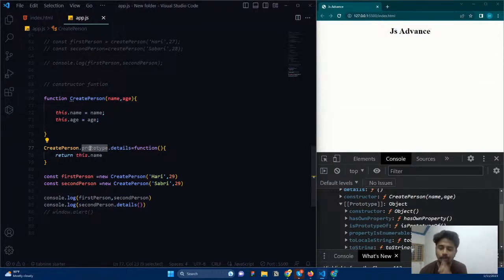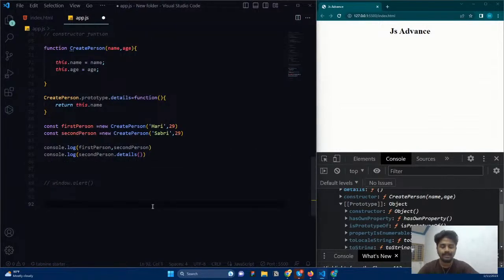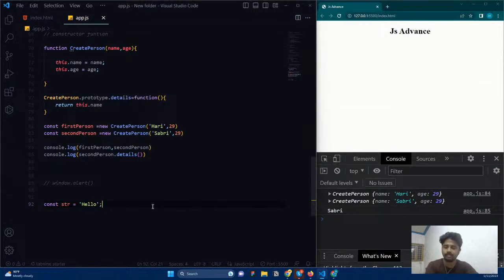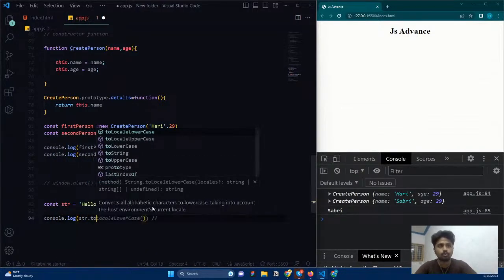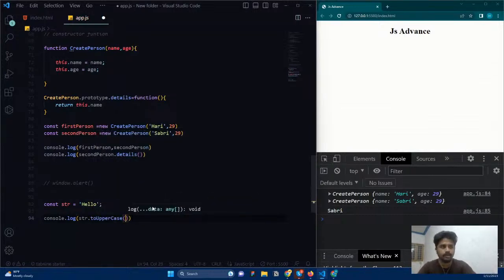And this exact same process happens in all the objects in your JavaScript. Let me explain how. When I create a string, str equal to, I just say what is this? But how is it a string? console.log str dot toUpperCase, and giving this method, you can see this is working. But how? Where is this method added?